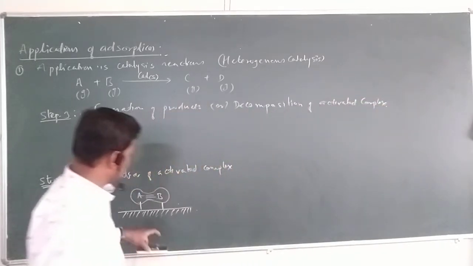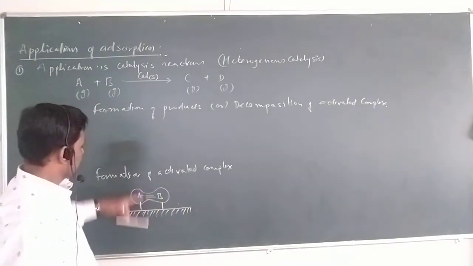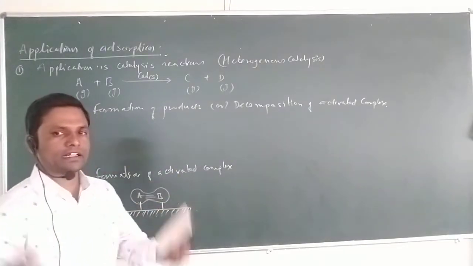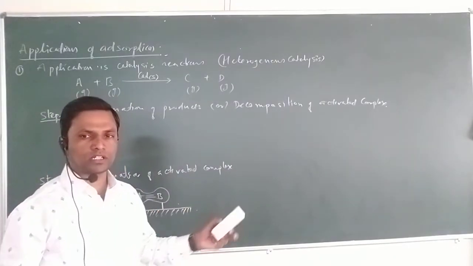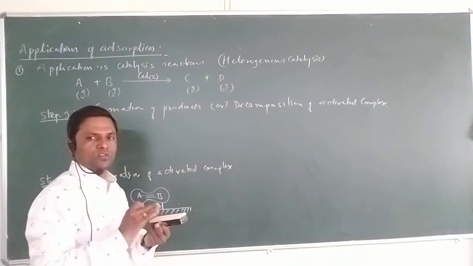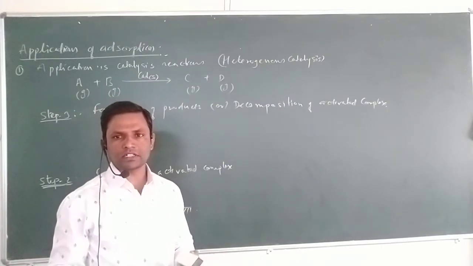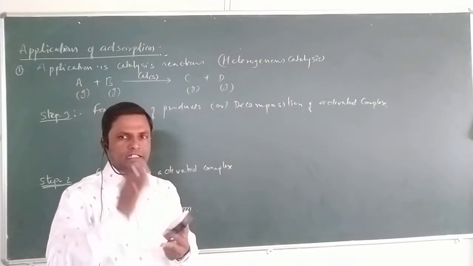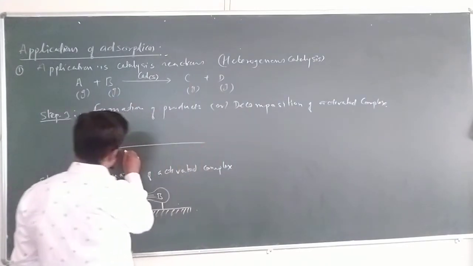In the second step there is a formation of activated complex. In the third step, because the activated complex has higher energy and is less stable, it suddenly breaks into the products. The activated complex gets decomposed, which means it forms the products.